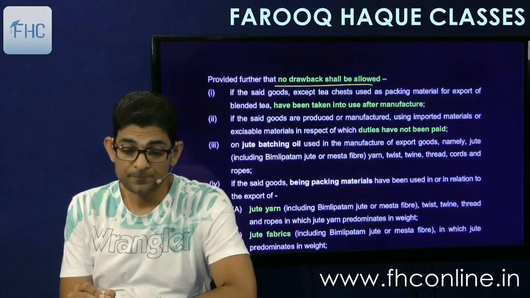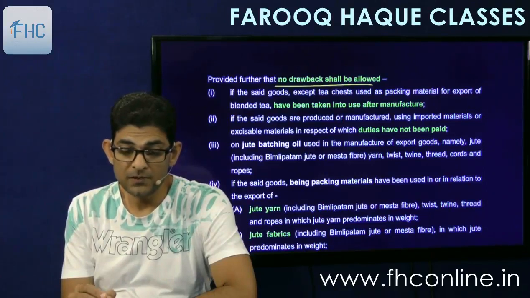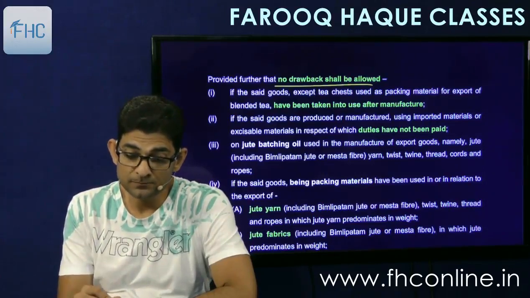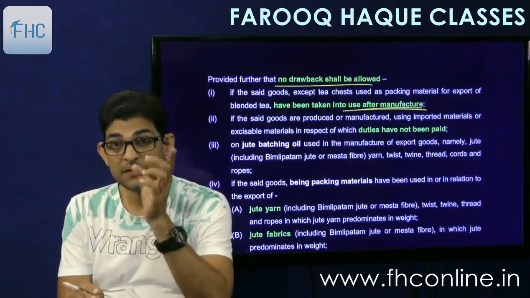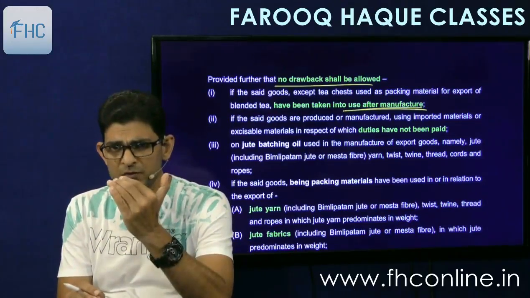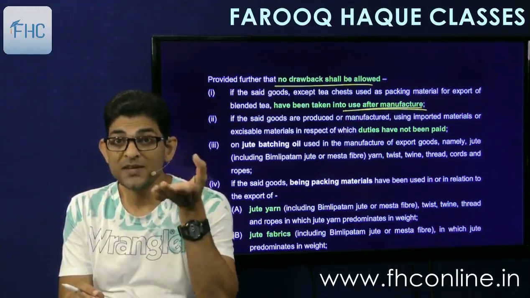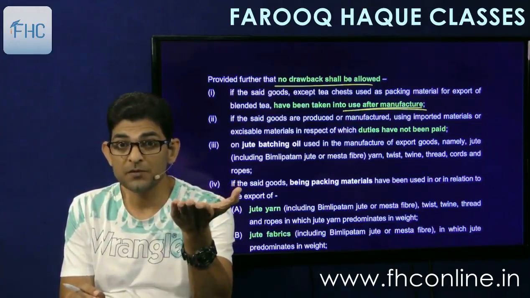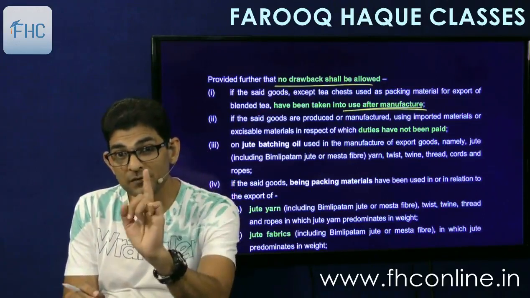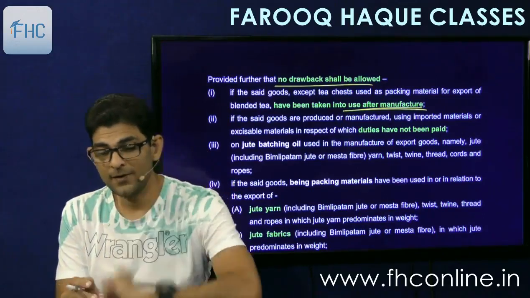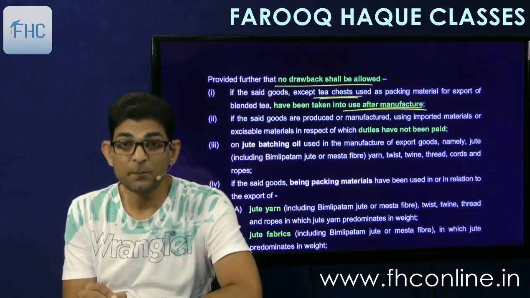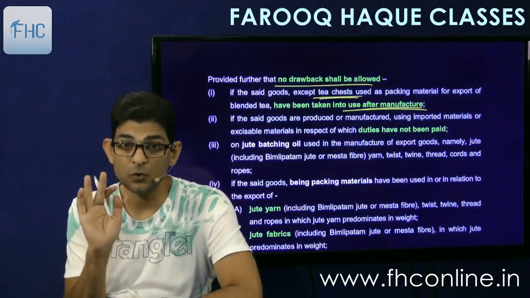If the said goods, except THS used in packing of blended tea, have been taken into use after manufacture. If something has been taken into use after manufacture, then the drawback will not be allowed. It has to be used in the manufacturing process. But if something is used after manufacture, then no drawback. Except THS. THS are used for packing. They will be entitled for drawback.